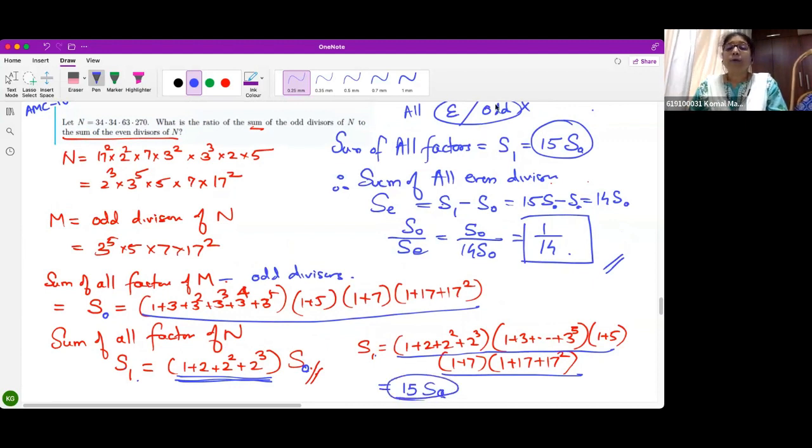So the sum of even factors will be all factors minus odd factors, correct? Yes. Is this clear now? Followed?